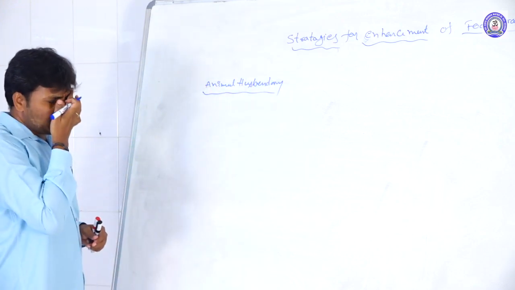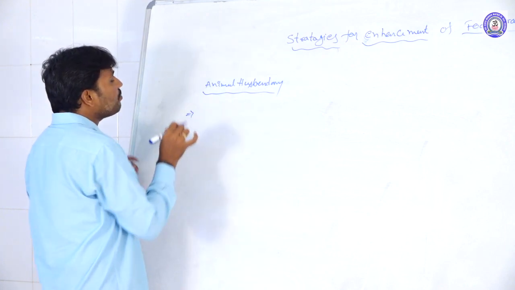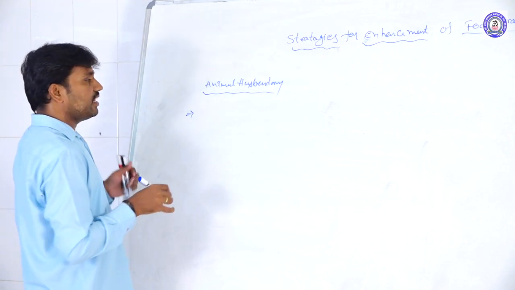In animal husbandry, what are the animals we are rearing, and for what purpose?